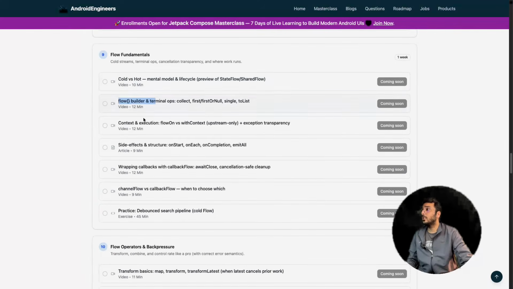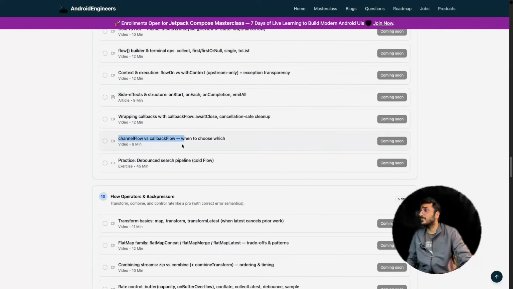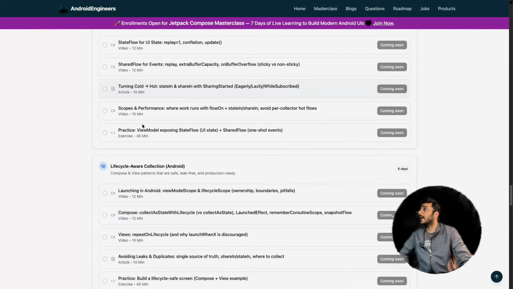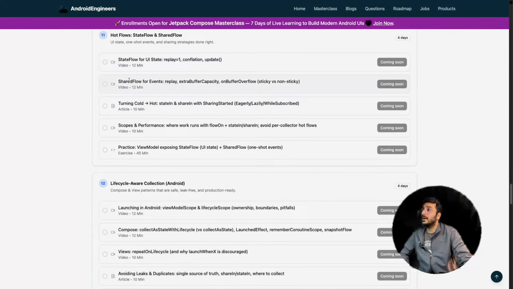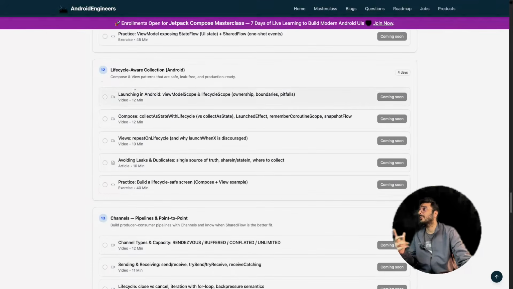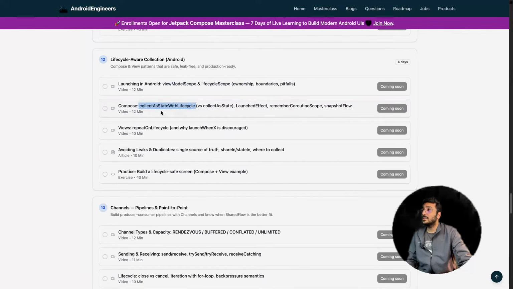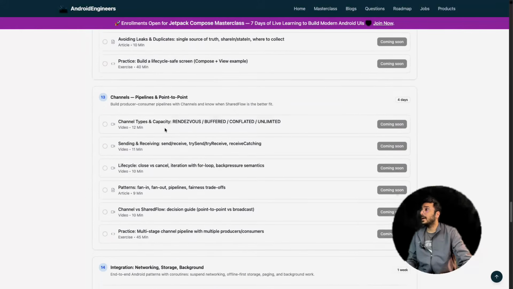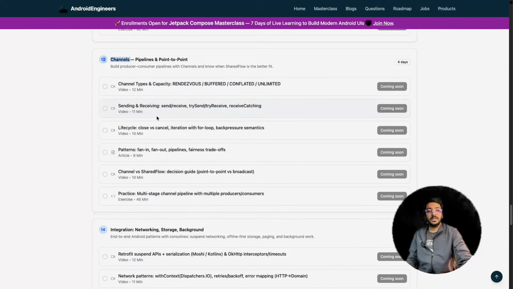Cold flow and flow builder, cold and hot flows, side effects of this, channel flow, callback flow. These are very important things. StateFlow, SharedFlow, a must. You should know about StateFlow and SharedFlow. After that, ViewModel scope, lifecycle scope, functions like collectAsState with lifecycle, and repeatOnLifecycle functions. Channels are kind of a basic stuff, but it's good to have an understanding of channels.